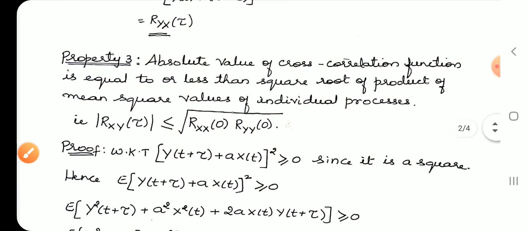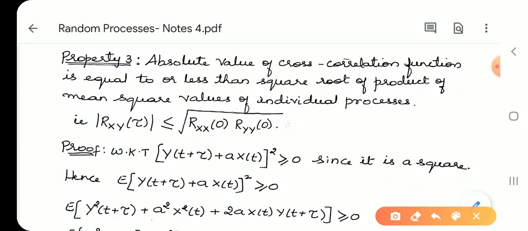Next, third property. The absolute value of the cross correlation function is less than or equal to the square root of the product of the mean square values of the individual processes. The absolute value, that is the mod of Rxy of tau, is less than or equal to the square root of the product of the mean square values of the individual processes. Let us prove this.